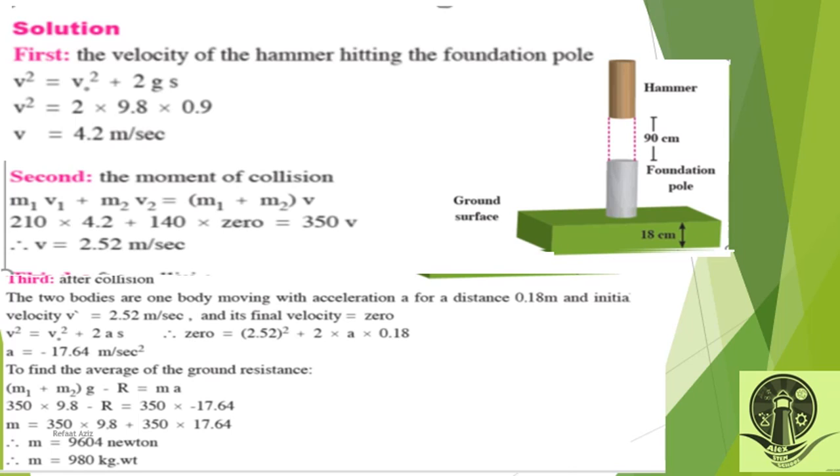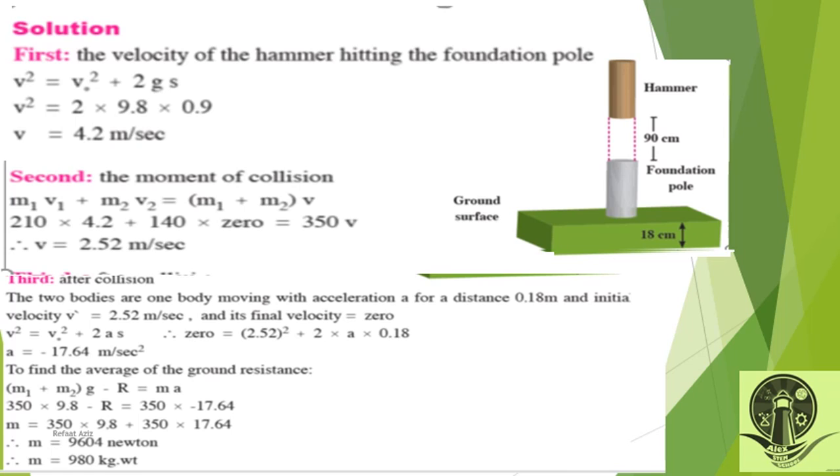After collision, the two bodies are one body moving with deceleration, as I told you, for a distance of 0.18 meter, and initial velocity is 2.52 meter per second. And this final velocity, yes, as you told me, is 0.